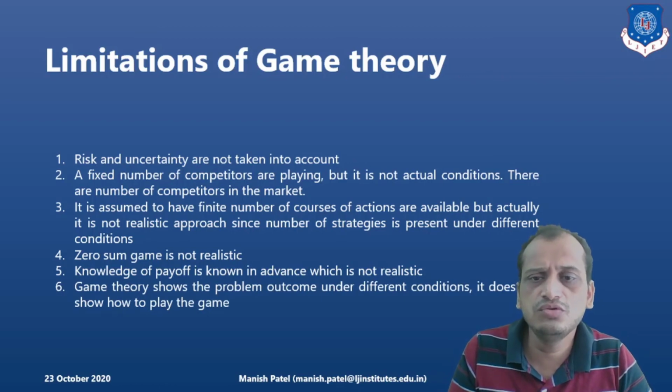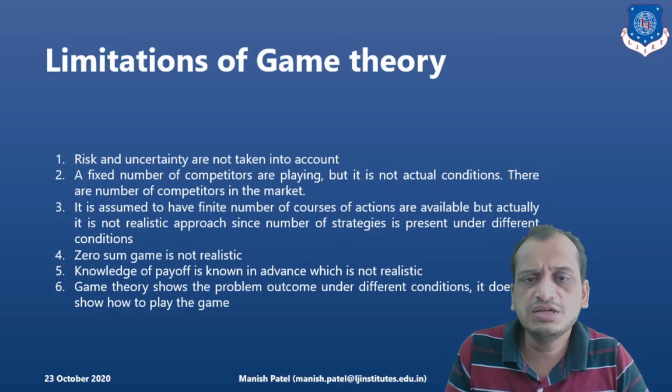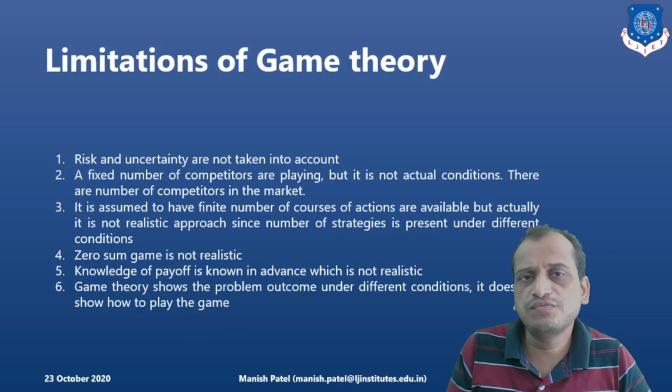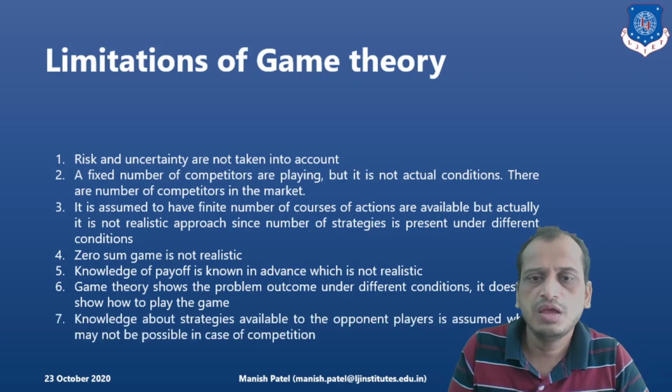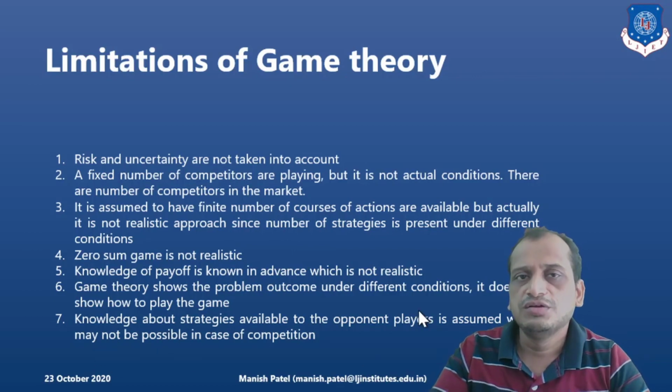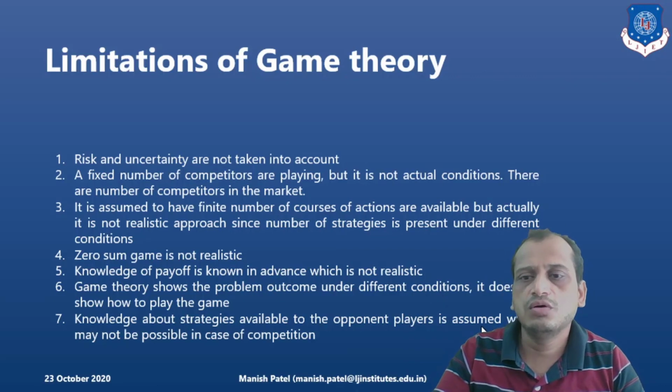And finally, the problem outcome under different conditions does not show how to play the game. Yes, the courses of action are given, alternatives are also given, but how to play the game, how you approach game theory is not given. And the strategies are given and knowledge of the opponent's strategy is taken for granted, or you can say we have assumed it beforehand.